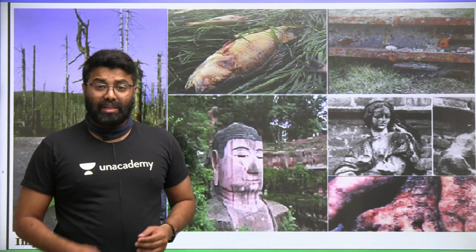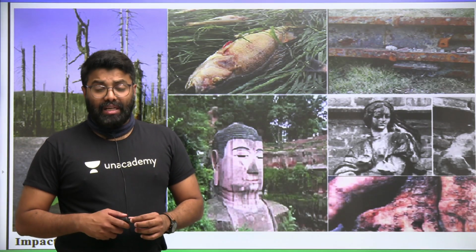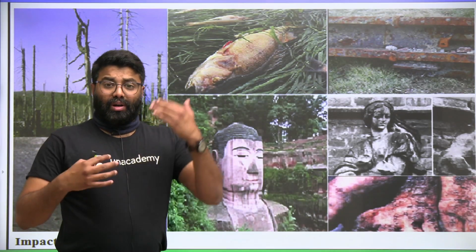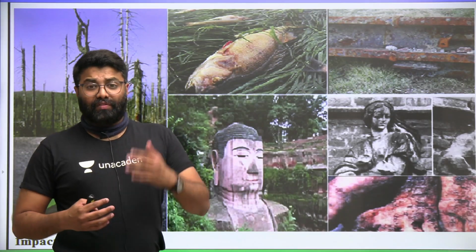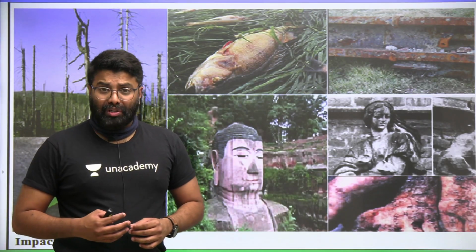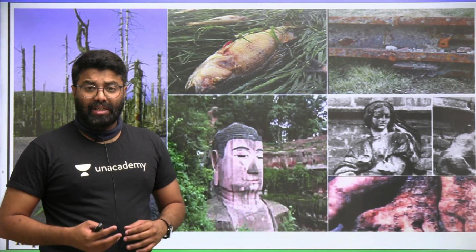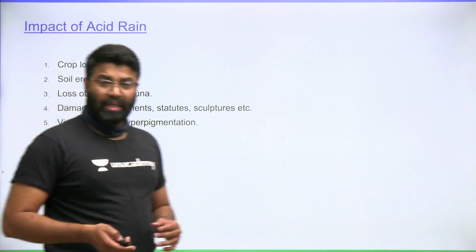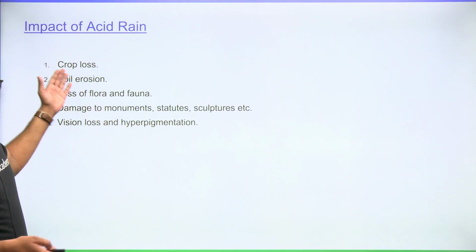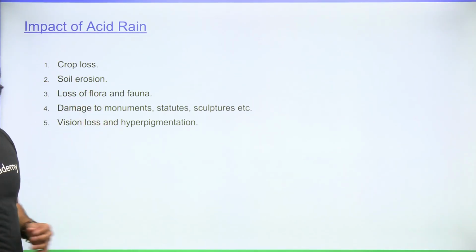In one incident in South China, near Gongzu, many of the people who were drenched in acid rain suffered severe vision loss. At the same time, they had hyperpigmentation on the skin. So acid rain causes a lot of damage, friends. Here I have given some of the important damages or impacts of acid rain. You can just note them down.